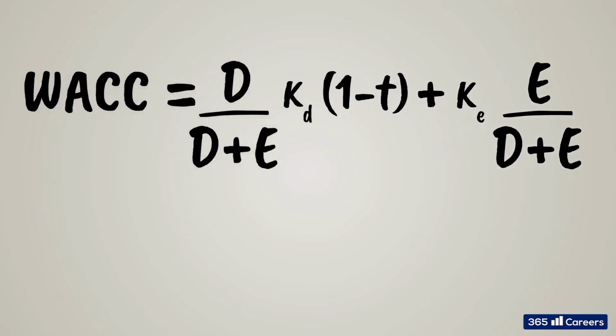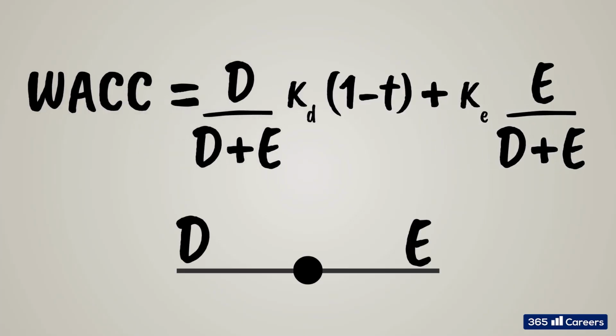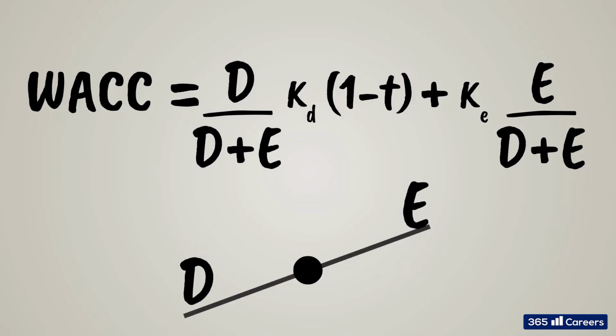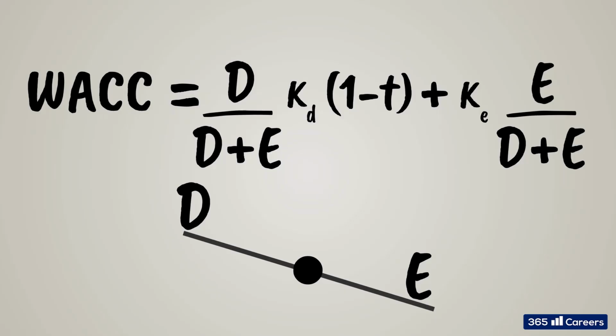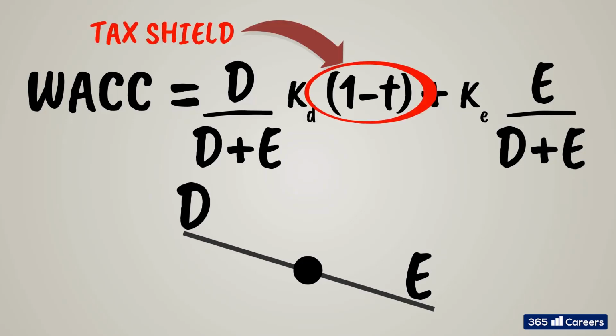This shows us that if a project is prevalently financed with debt, the cost of debt will have a higher weight. And conversely, if a project is financed mainly with equity, the cost of equity will have a higher impact on WACC. We shouldn't forget to mention that the cost of debt component includes a third factor, 1 minus T, that considers the fact that interest expenses are tax-deductible, and the cost of debt is lower than it seems as it provides borrowers with a tax shield.